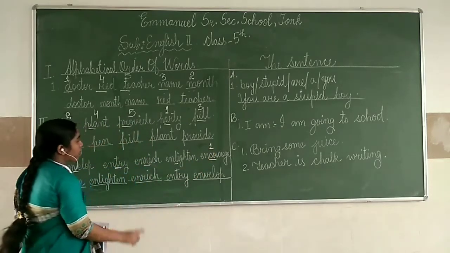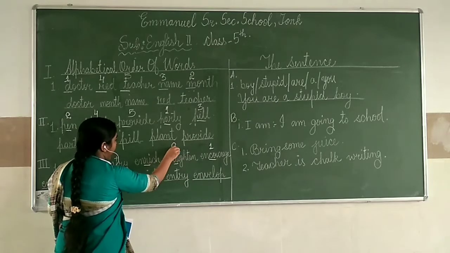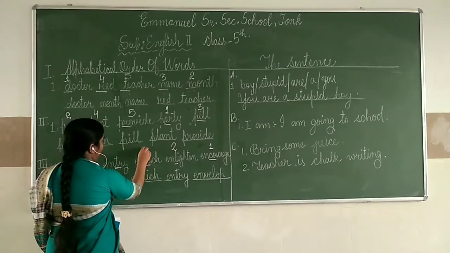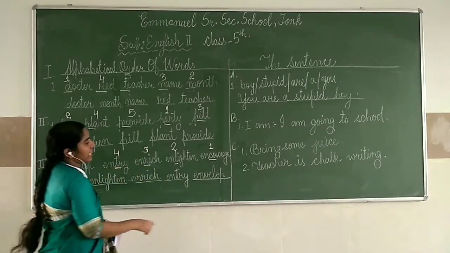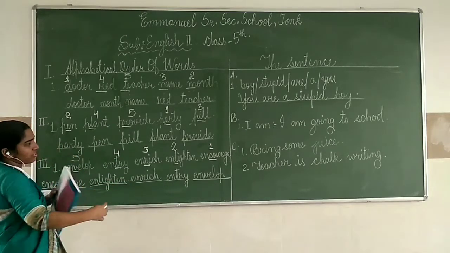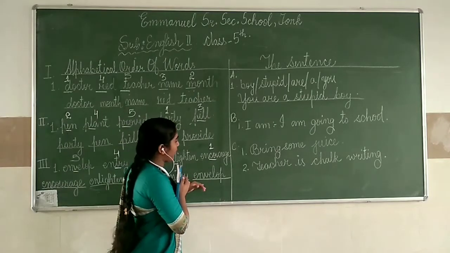First, C comes first in the alphabet, isn't it? And the second, L. Then the next comes under R. So it is third one. And the fourth one is T. And the fifth one is V. So we have arranged in this manner. Encourage, enlighten, enrich, envelope.